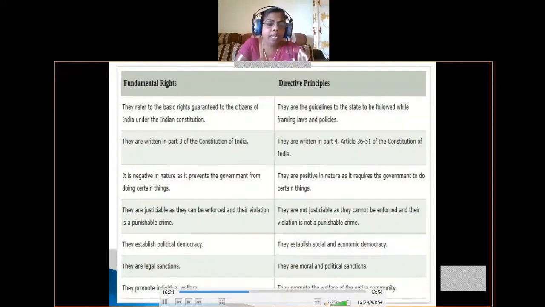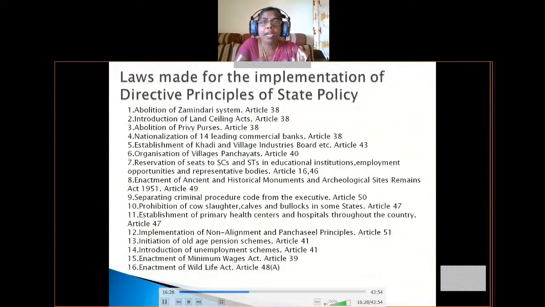Okay, so next I will show you some laws made for the implementation of directive principles of state policy. I told you that directive principles are not laws. So for the implementation, the government should make separate laws. These are some examples of laws made for the implementation of directive principles of state policy in our country. I will read them out.